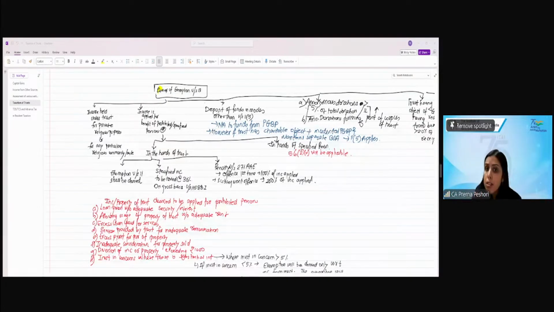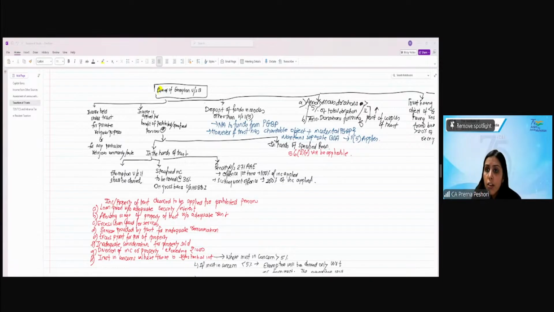If I deposit the funds in modes other than 11.5, it will result in denial of exemption. This is not applicable to the funds from the business. However, if the trust has charitable plus incidental business income and it maintains separate books of accounts, then it will be applicable.